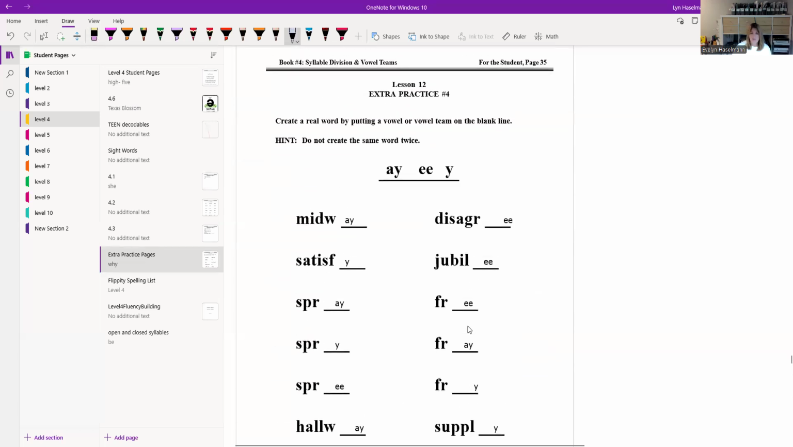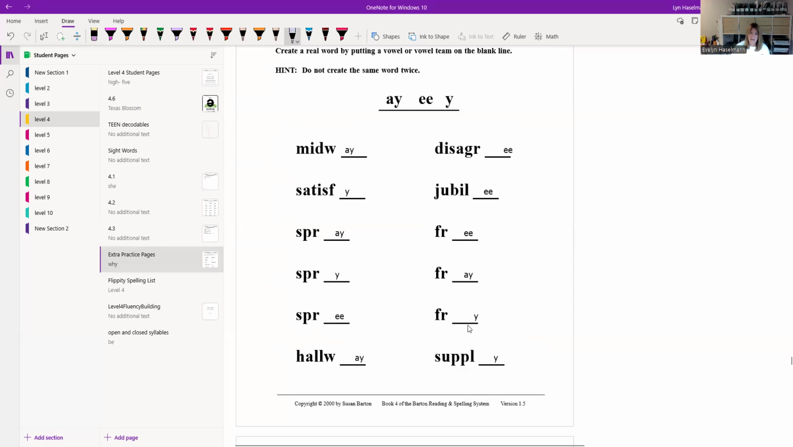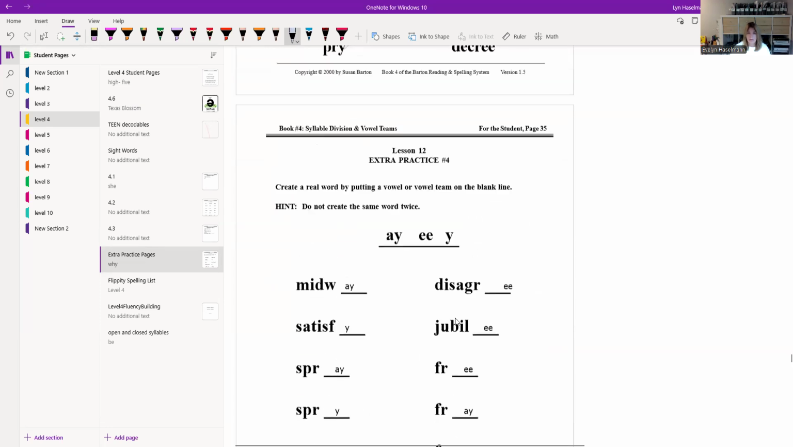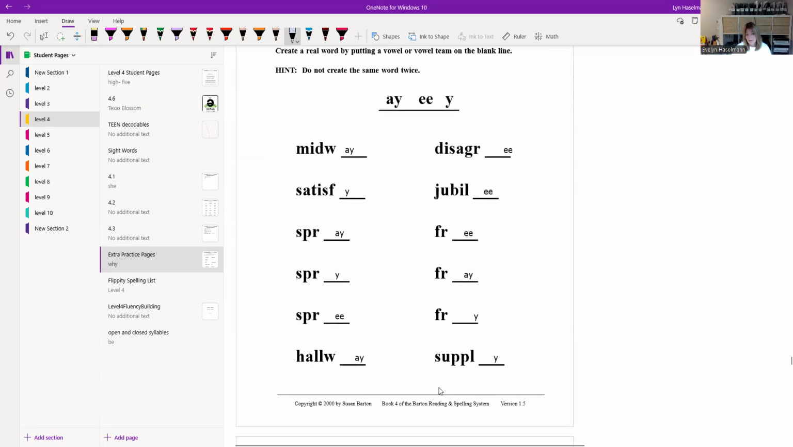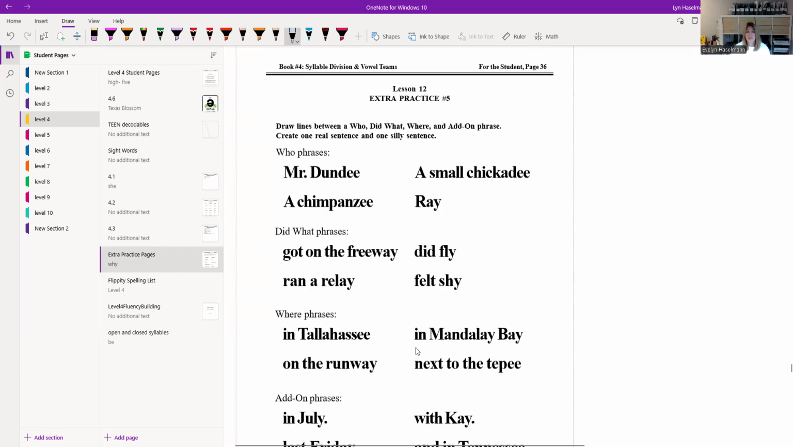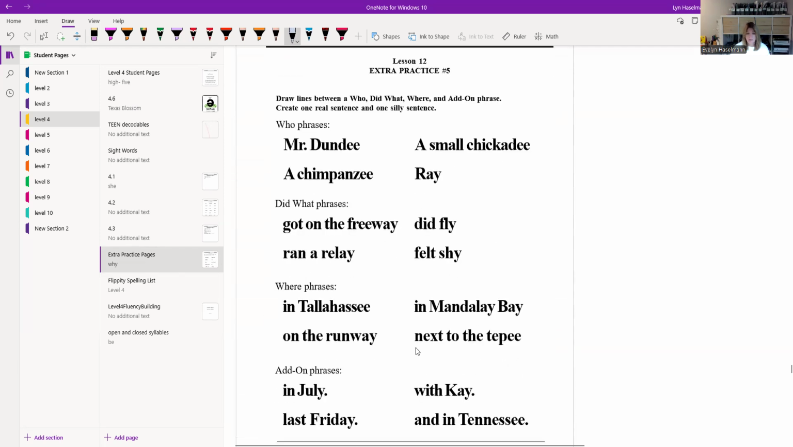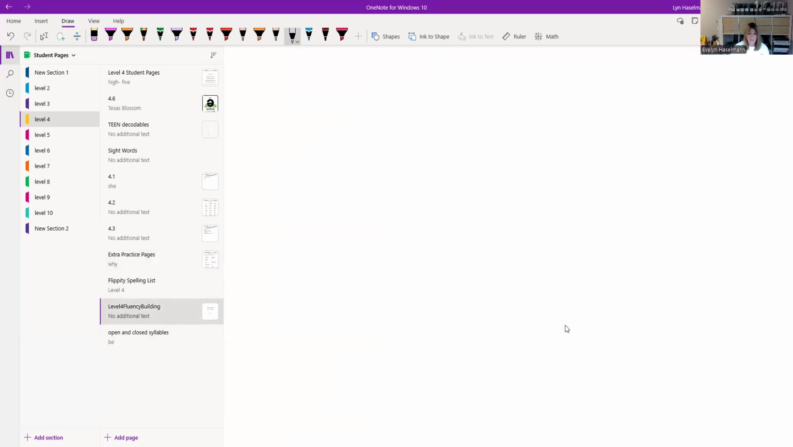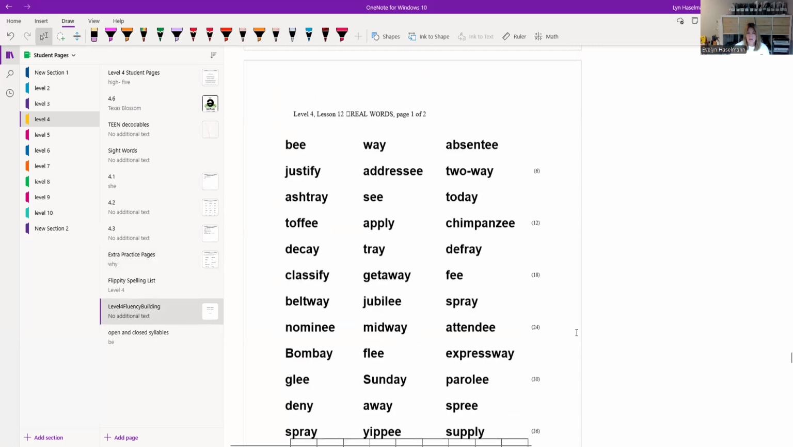Okay, I went ahead and filled out this next part for us. Create a real word by putting a vowel or a vowel team in the blank line. I always like my students to read the word after that. And then for the last one, pretty straightforward, just create lines between a who, a did what, a where, and an add-on to make a real sentence. So that's the first part, and now let's look at fluency.